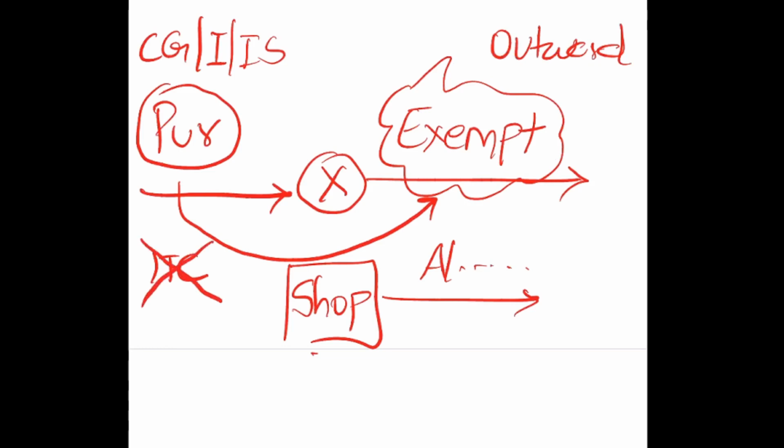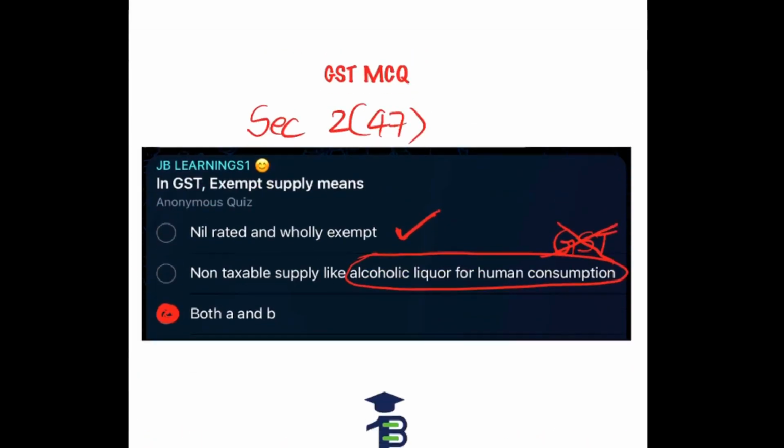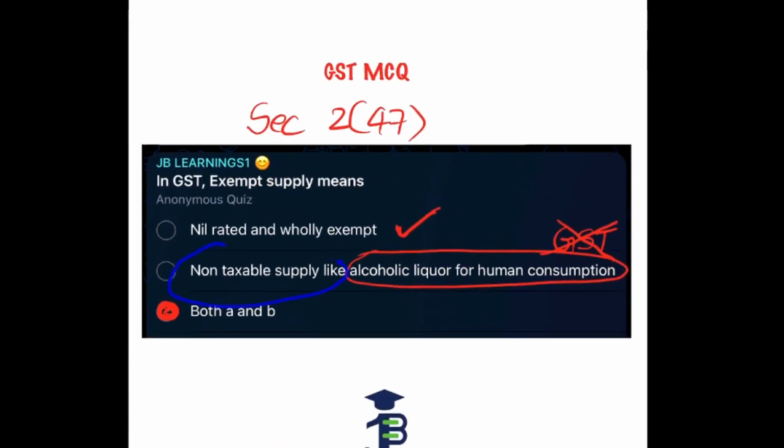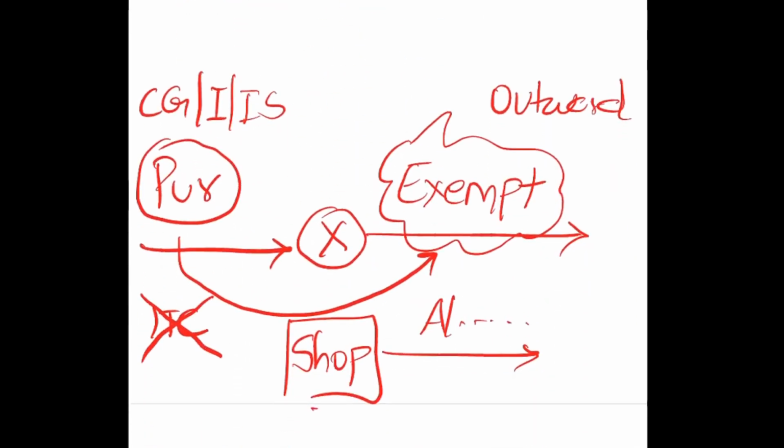So what I am trying to suggest over here is, alcohol is also treated as exempt. I understand that alcohol should not be treated as exempt in normal language. But over here, this is a deeming section. This non-taxable supply is also deemed to be exempt. Why? Because what the government is trying to say is, when we define something as exempt, we can restrict the ITC against this.